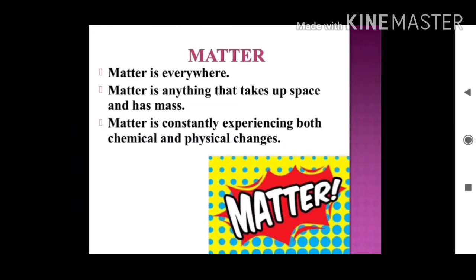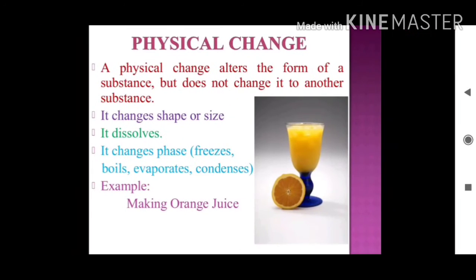So let's start. First of all, I will explain to you what is matter. Matter is everywhere, and anything that takes up space and has mass is matter. Clear? Physical change. Physical change alters the form of a substance, only the form of a substance, but does not change it into another substance. So in physical change, no new substance is formed. It only changes shape or size.